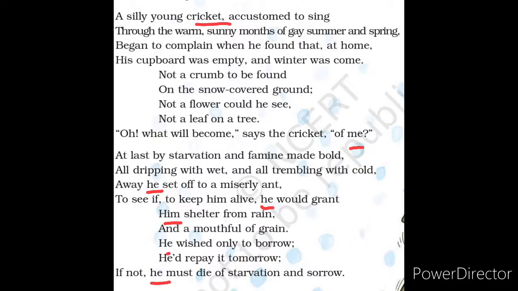Personification means when human characteristics are given to animals or non-living things. The ant and the cricket are personified as humans, as they are talking and thinking like humans. Here the ant is talking to the cricket as a human and the cricket gives some reply to the ant.